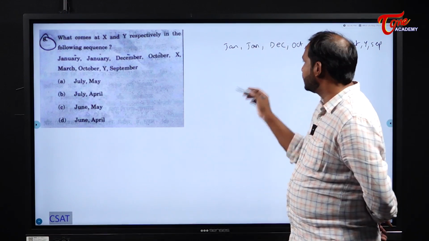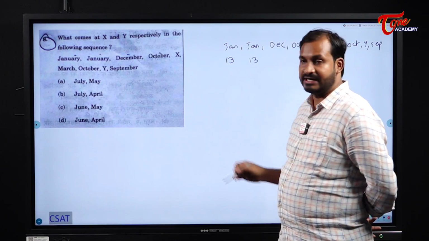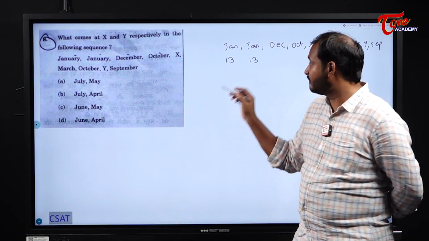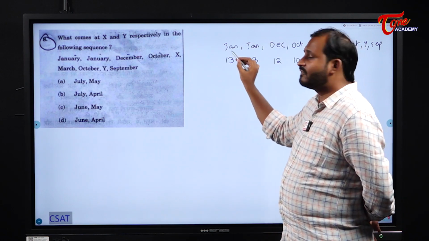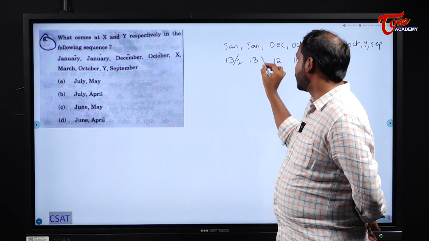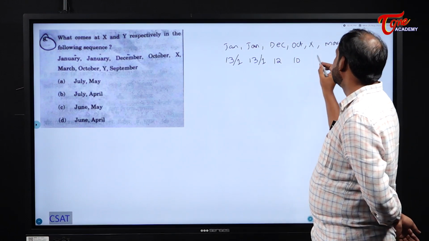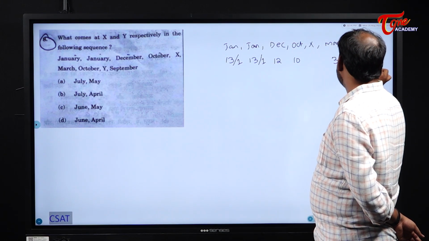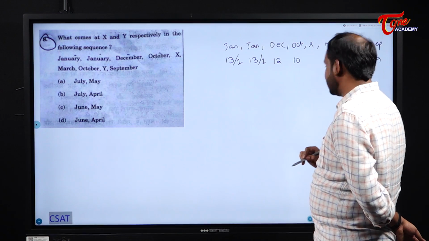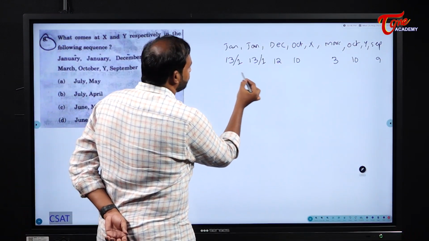So now please observe here, 13. I am taking 13, the reason is here I have 12, 10. If you observe, 1 or 13, you can take either. But which one will be best for us? By taking 13 and 13. Next X we don't know. Next March is 3rd, October is 10th, Y we don't know, and September is the 9th month. Right?